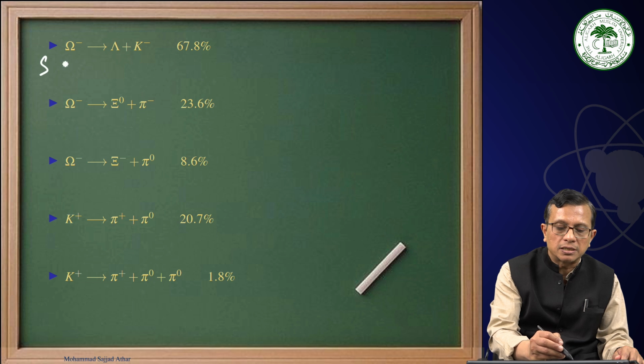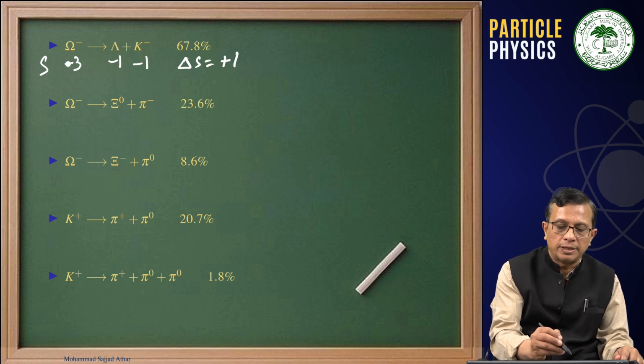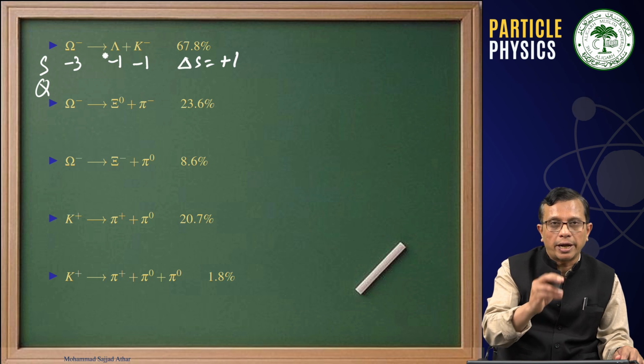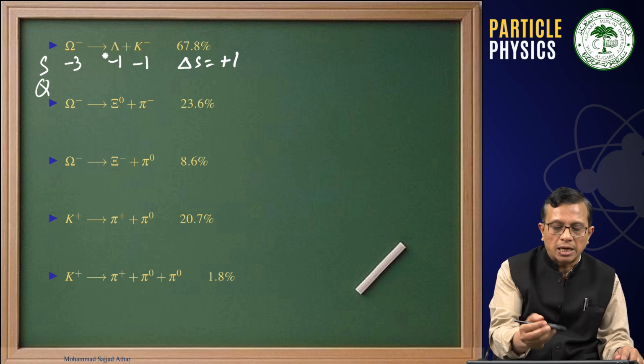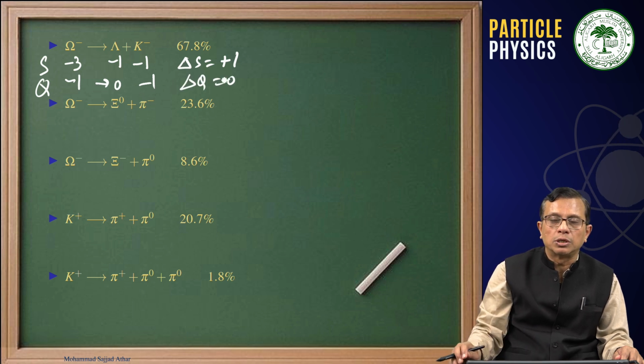You can see that this is -3, -1, -1, therefore delta S is +1, final minus initial, and then charge. As you know, these are all hadrons and charge has to be conserved, but just for completeness' sake, you can see that delta Q is equal to 0 and delta S is equal to +1.